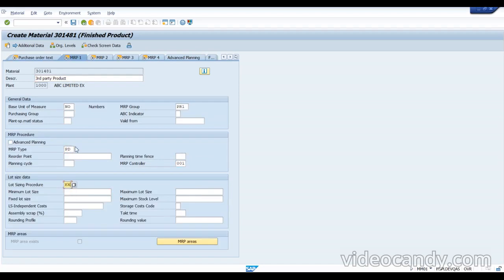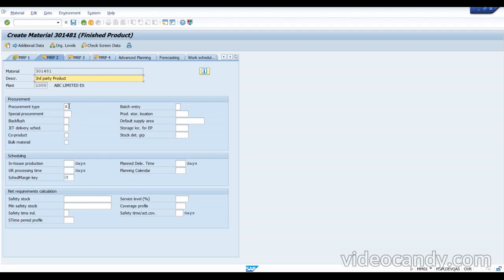I'm just giving them for the sake of a name. Make it X, because we need to do both the cases. I'll put some delivery time and also production time here. Both are required here.